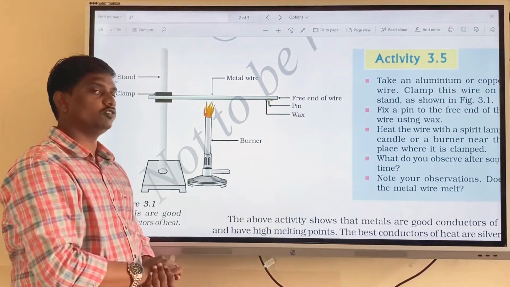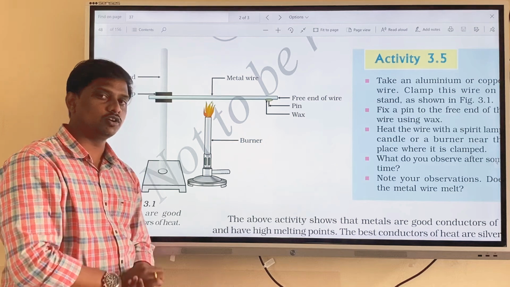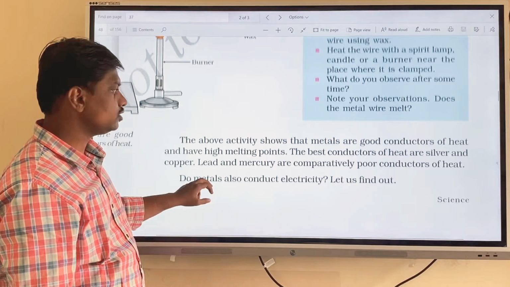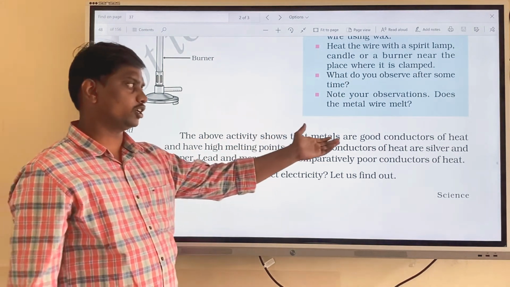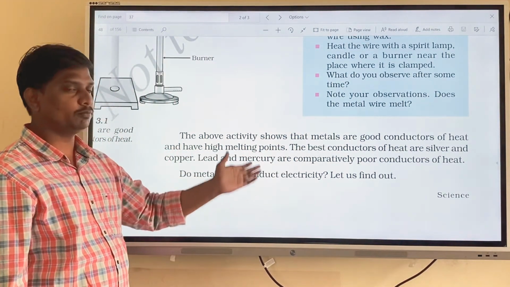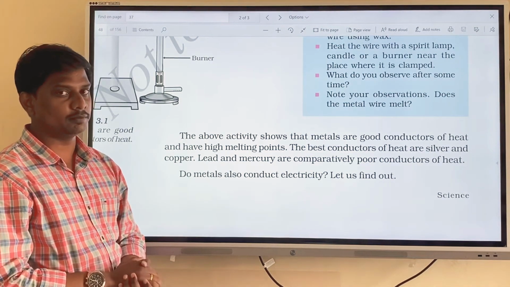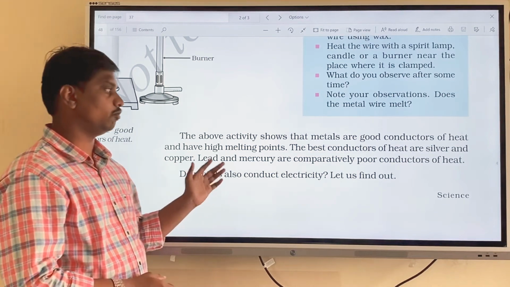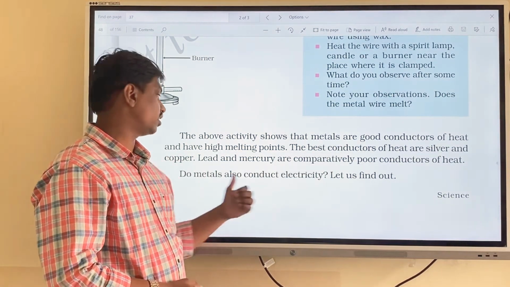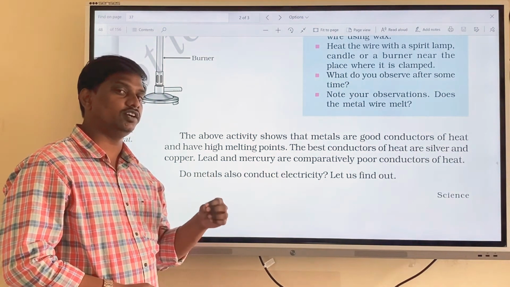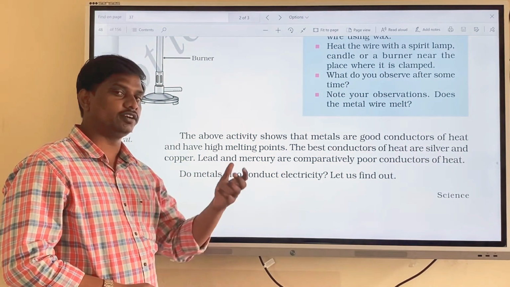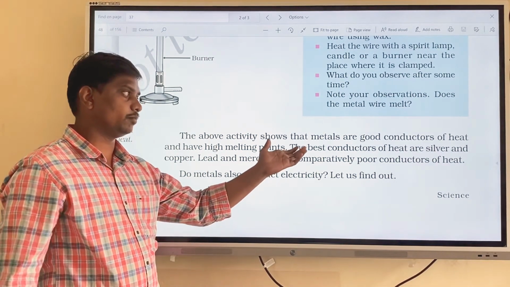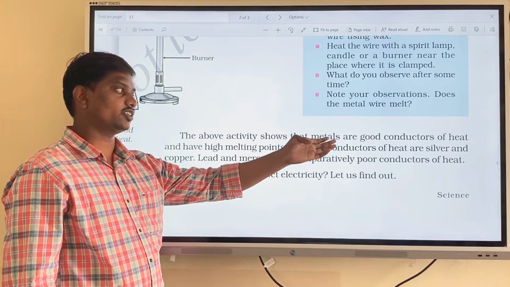So by this experiment we can say that metals are good conductors of heat. The above activity shows that metals are good conductors of heat and have high melting points. Metals have very high melting and boiling points, so keep that in mind. The best conductors of heat are silver and copper, as they can tolerate more heat.